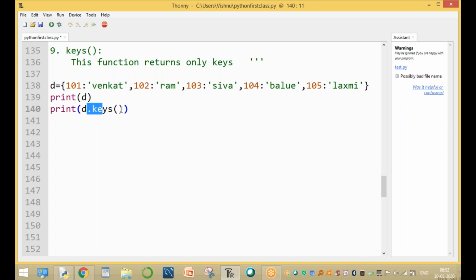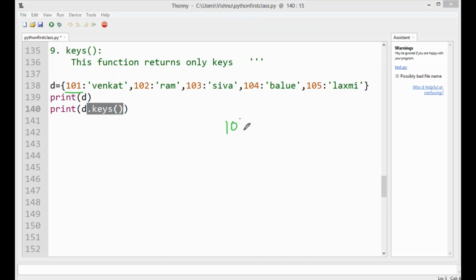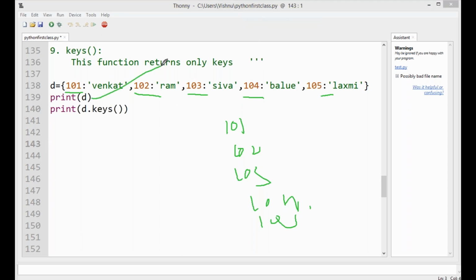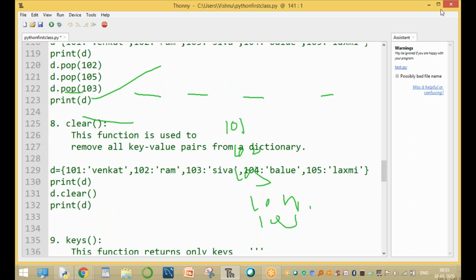Print only keys. Only keys means this function gives only the key, 101. Only key means 102. Only key means 103. Only key means 104. Only key means 105. If you want to print both, then we can use print(d). Now here the program is only for keys. I want to print only account numbers.